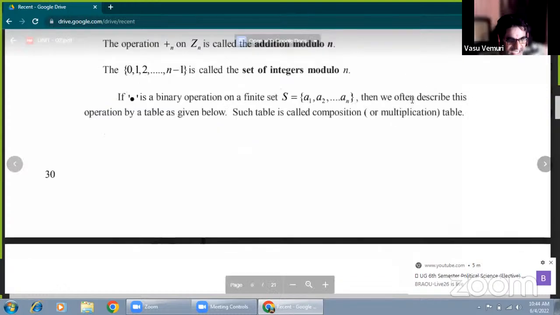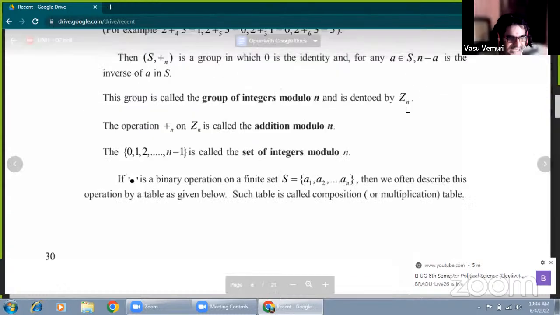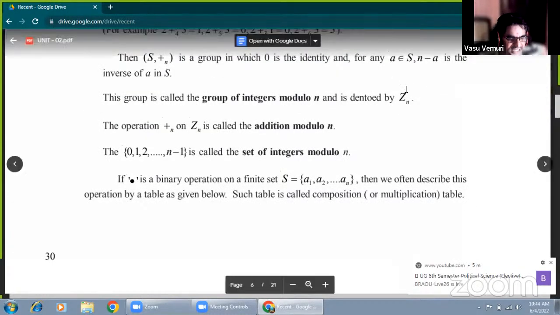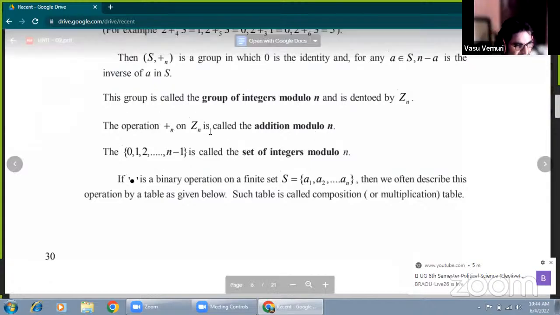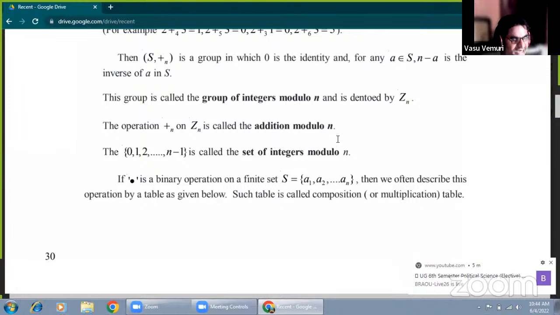The set of integers modulo n is denoted by Zn, because Z stands for the integers and n is the modulus. Here it is integers modulo n. The operation addition modulo n on Zn is called addition modulo n.